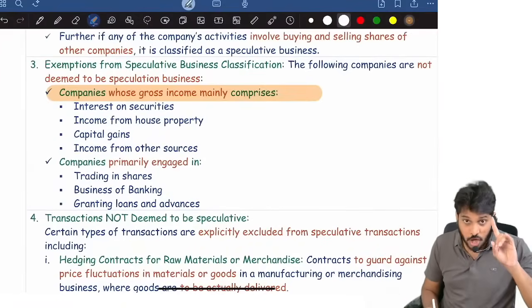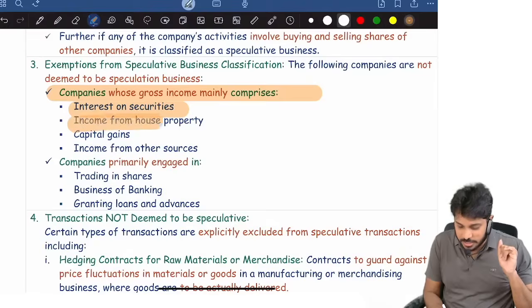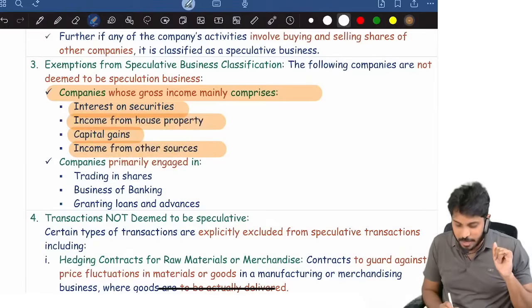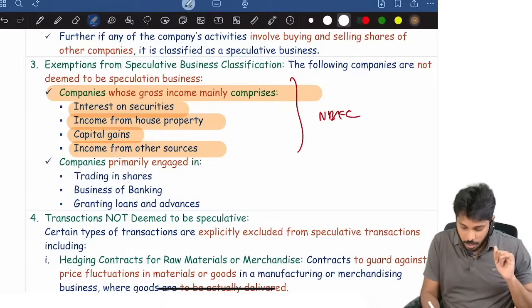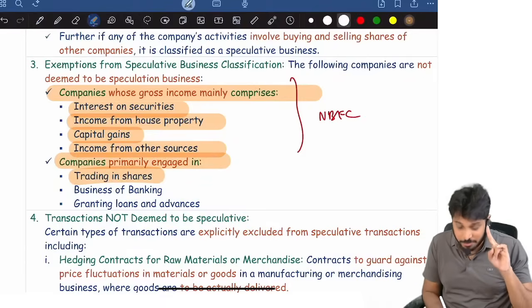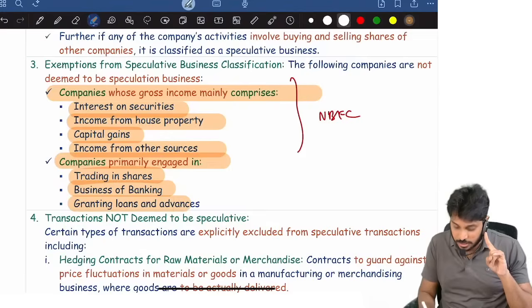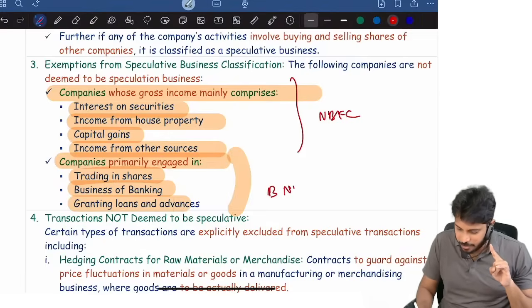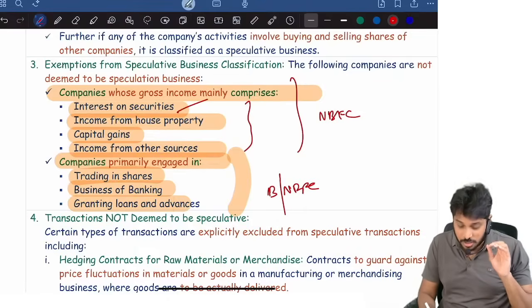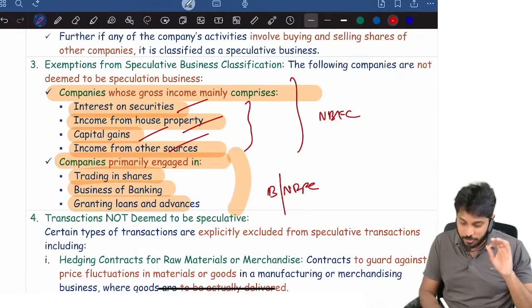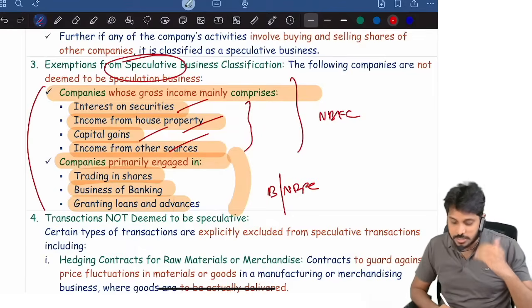Companies whose gross income mainly consists of securities interest, house property, capital gains, income from other sources are the companies like NBFCs, or companies engaged primarily in the business of banking and granting loans. Banks and NBFCs are here. These are companies whose primary objective is interest on securities, housing, and so on. For all these companies, the speculation concept itself will not apply.